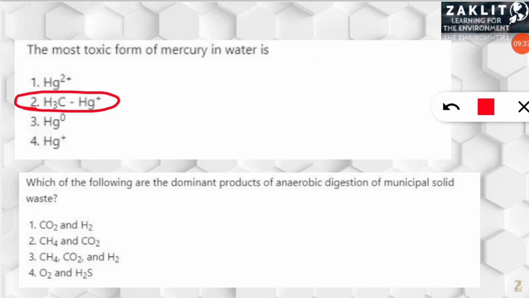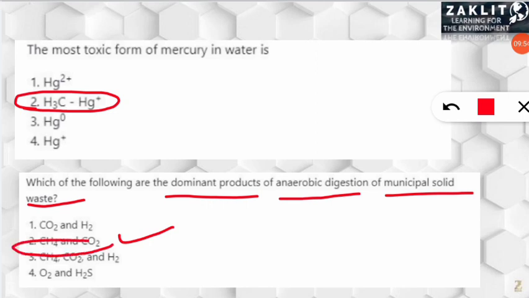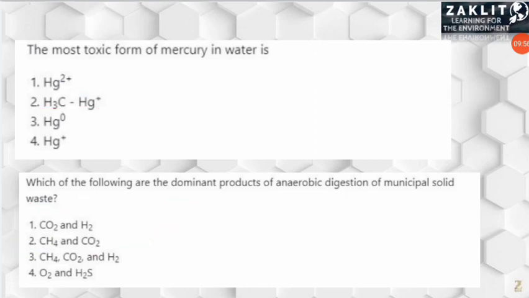Similarly, the next question was, which of the following are the dominant products of anaerobic digestion in municipal solid waste? So if we are doing the anaerobic digestion of municipal solid waste by microorganisms, then the dominant products are number 2, methane and carbon dioxide. Let's move on to the next question.